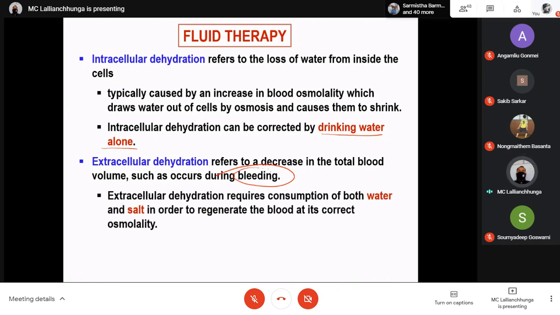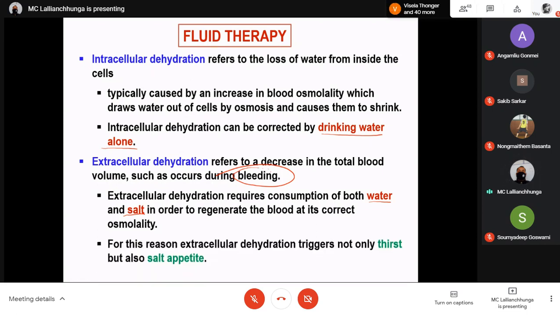Extracellular dehydration requires consumption of both water and salt. Salt, in the sense of electrolytes, in order to generate the blood at its correct osmolality. Because when there is bleeding, there is not only loss of water, but also loss of salt or electrolytes. So because of that, if you want to rehydrate your body or the body of the patient, you have to give water as well as the electrolytes.